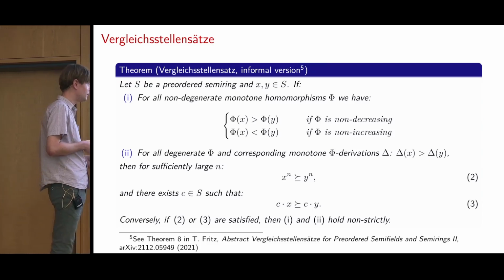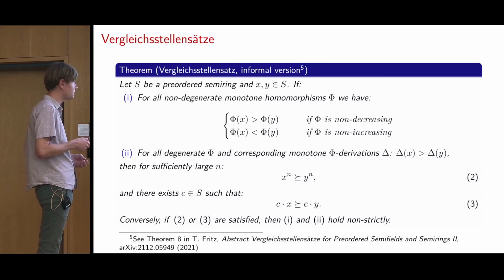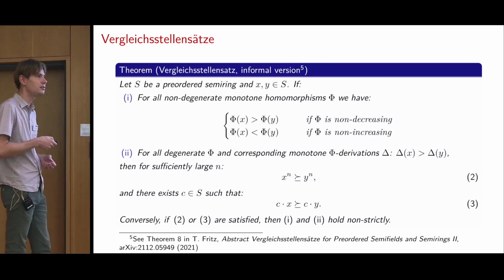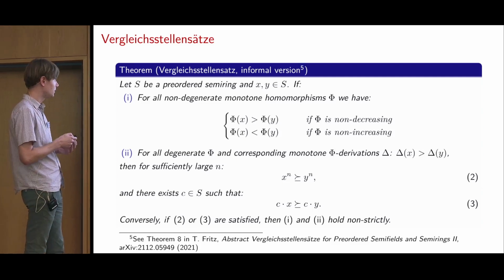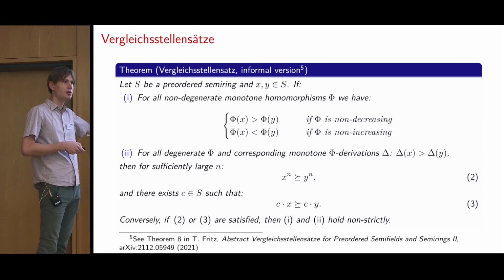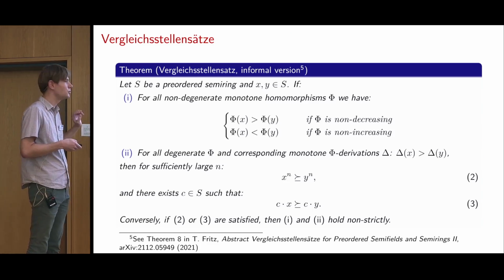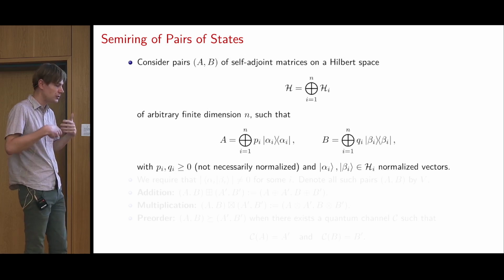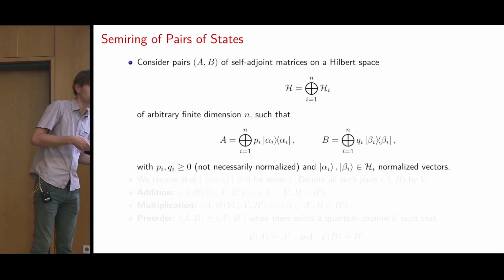And if 2 or 3 is satisfied, then by the additivity properties and the monotonicity, 1 and 2, these inequalities will also be satisfied, but then non-strictly. So yeah, this is basically the theorem that we will use to derive our results. But first, we have to define the semi-ring that we actually use.